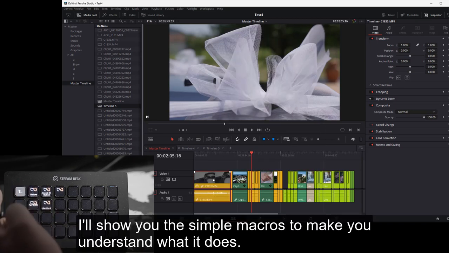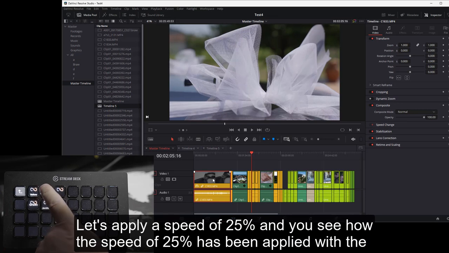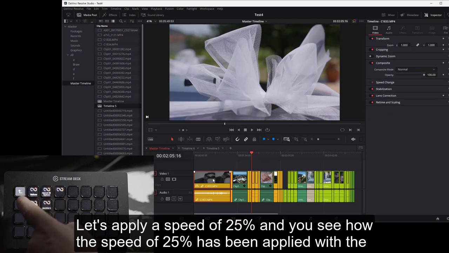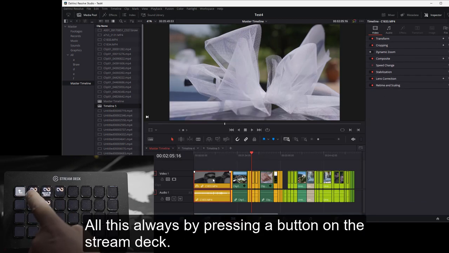I'll show you the simple macros to make you understand what it does. Let's apply a speed of 25% and you see how the speed of 25% has been applied with the optical flow. All this always by pressing a button on the Stream Deck.